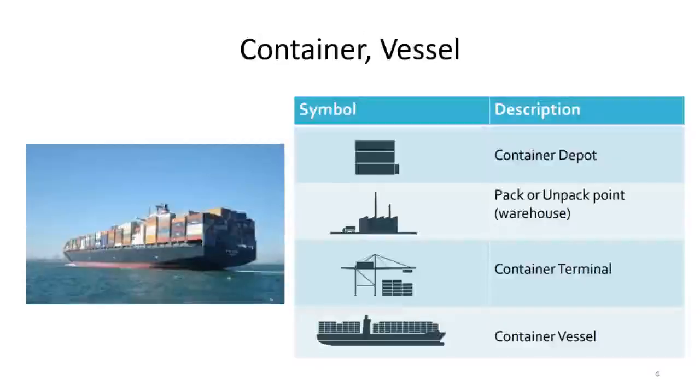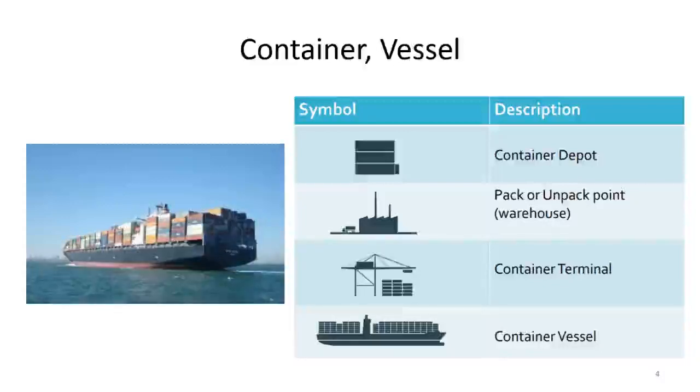We go to the next slide, where you can see the picture of the container and the vessel. Vessel is the water vehicle that we use for transportation of the shipment, and container is the box. These containers are normally 20 feet, 40 feet, or 80 feet. The height and the width of the container are standard throughout the world: height is 8 feet, width is 8 feet, and the length can change.